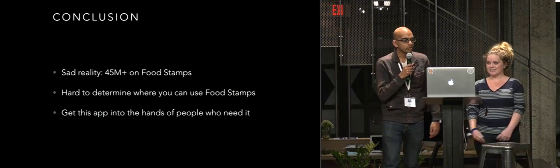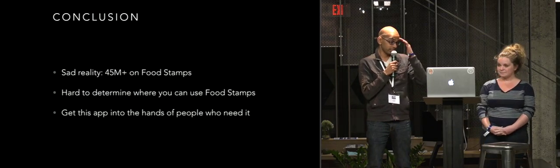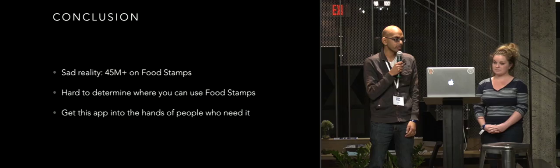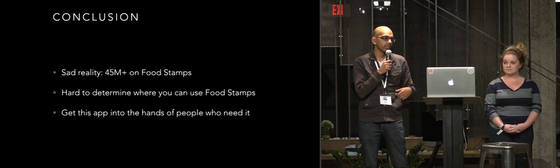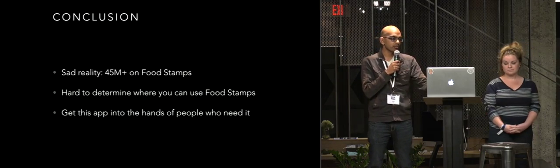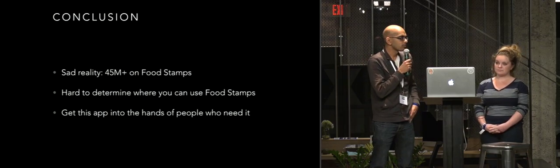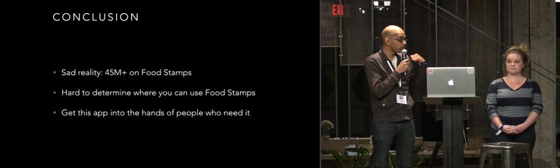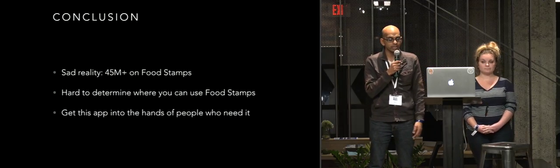And to wrap up, it's an amazing hackathon for us because we learned a lot about food stamps. We did not know that 45 million people are on food stamps in America and the income levels that Holly described. And we're so surprised the websites didn't work. Next up for us, we have this app and it works. It's on Heroku. We'll try to connect with the Code for America guys and the SF Brigade and see if we can get it into the hands of people who need it. Thank you.